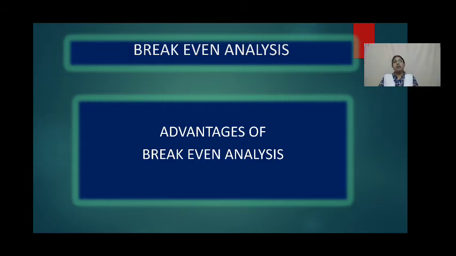So if any increase or decrease is there in the material cost or labor cost or any expenses, then what it is going to affect in the organization, that is the profit level, we will know beforehand.